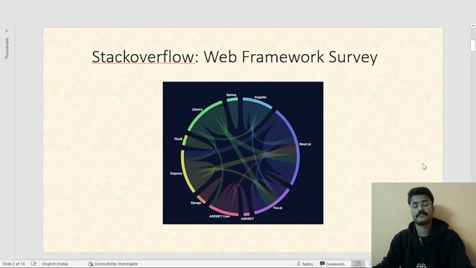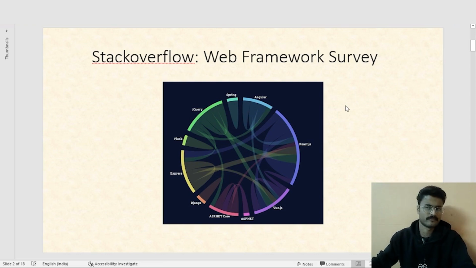First of all, let us answer the question why we should study React. On the display in front of you, I have a survey of Stack Overflow. In this survey, developers were asked which particular web framework they are currently working in and which they are interested in, the framework they want to work in. So these lines in between that you can see. For example, the first thing we can see here is the largest chunk of this sort of pie chart is being occupied by React.js.